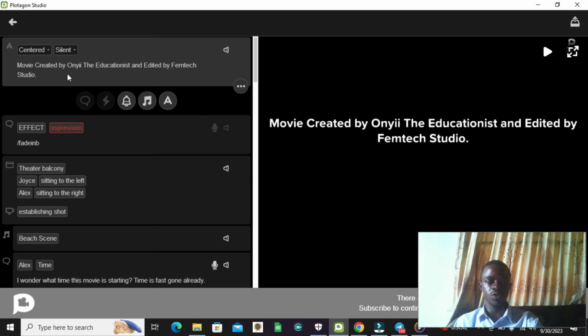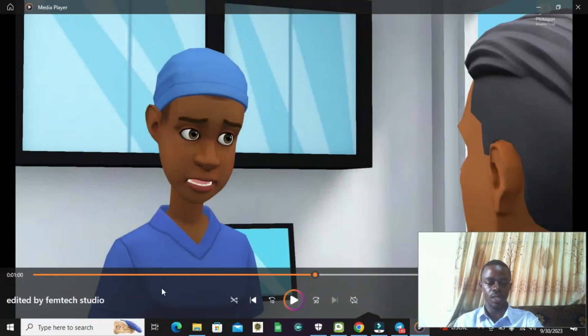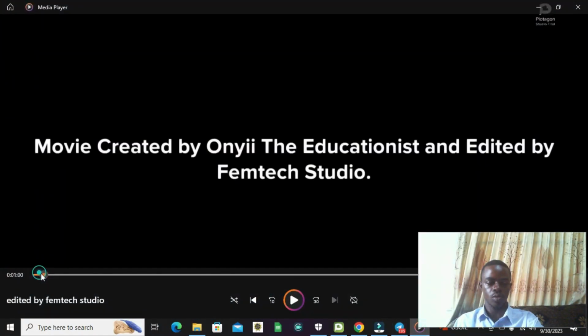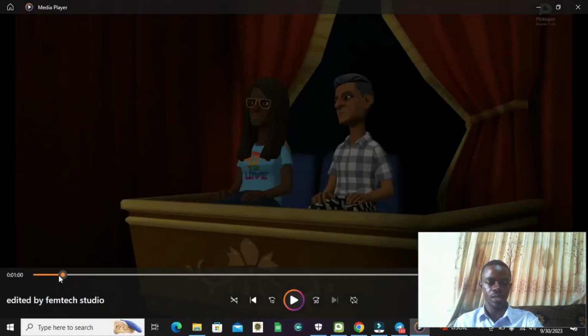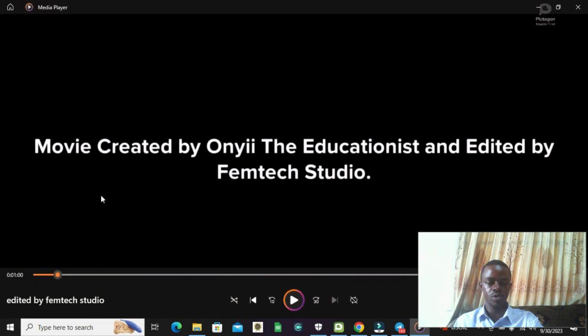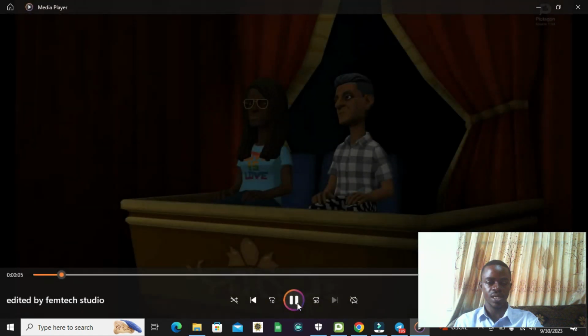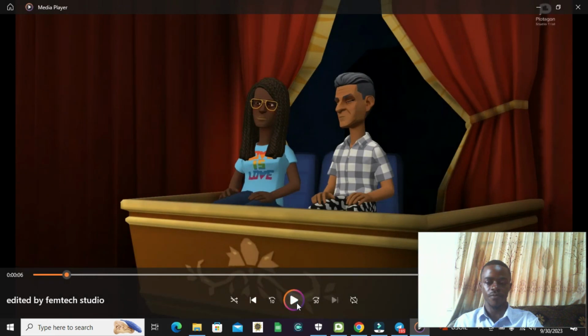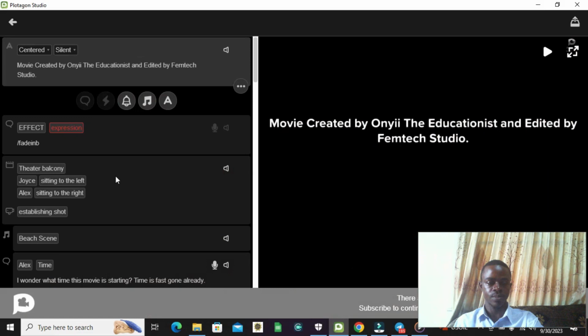Now the next one is, you notice upon reading this, there is an effect that came in, though it might not be very notable in the first one. What am I trying to say? Let me show you again. Somewhere here, when this is being played, between this scene and this scene, there is a fade in black. All right, that is number one.